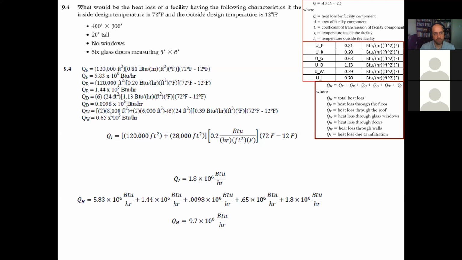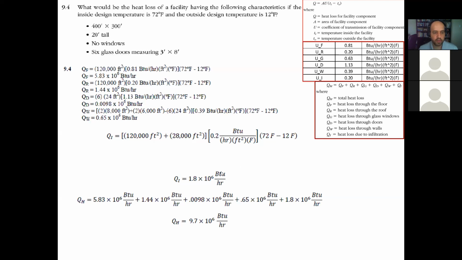So we had 2 times 8,000, that's 16,000. 2 times 6,000, that's 12,000. So 12,000 plus 16,000 is going to be equal to 28,000. That multiplied by 0.2, which is UI here, times the difference in temperature is going to give you that QI.